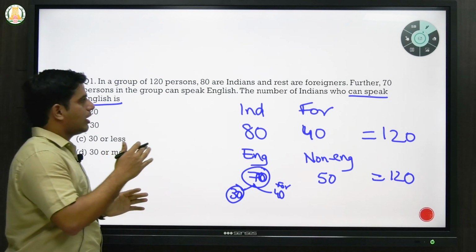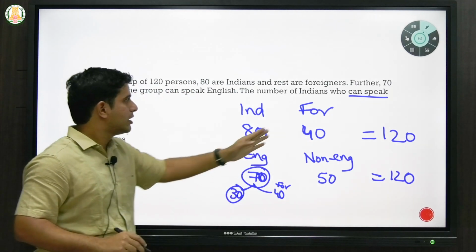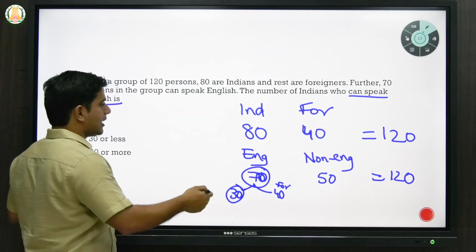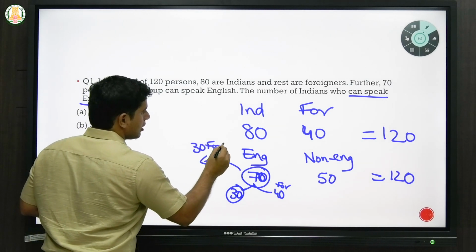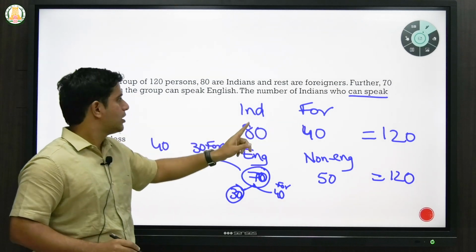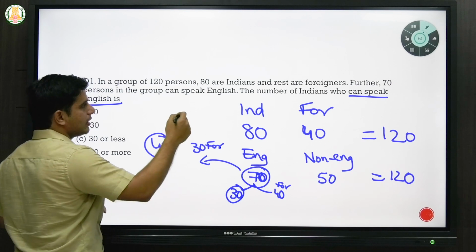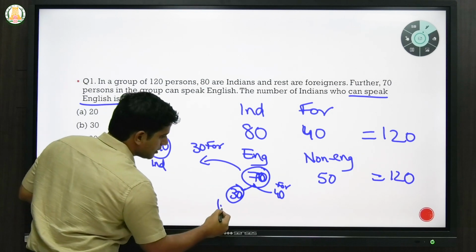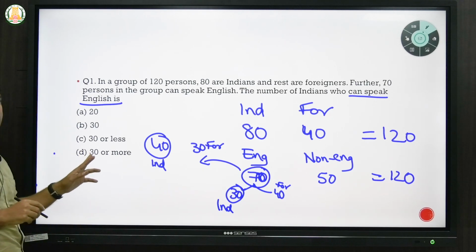Now let's say out of this 40, only 30 foreigners can actually speak English and the rest 10 are Chinese, let's say. So they'll come under this category, only 30 will come. So in that case, out of the 70, if 30 are foreigners, the rest 40 should be Indians, because there are only two groups, Indians or foreigners. So if foreigners are only 30 who can speak English, then 40 Indians must be speaking English in order to accommodate this. So in one case you got 30, in the second case you got 40. That means the answer is 30 or more.